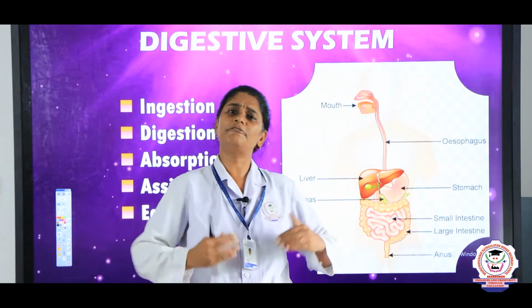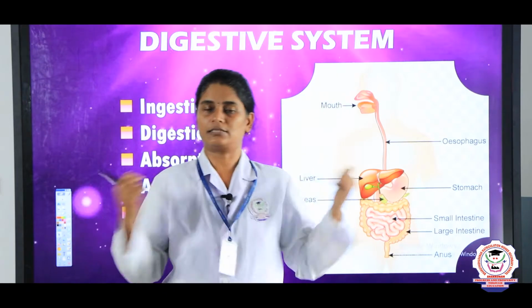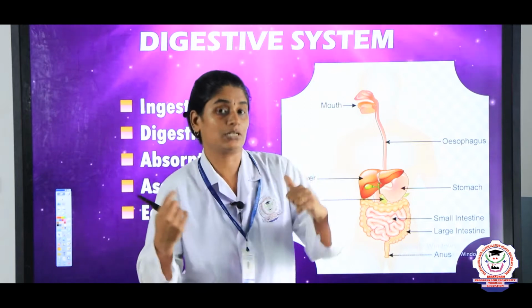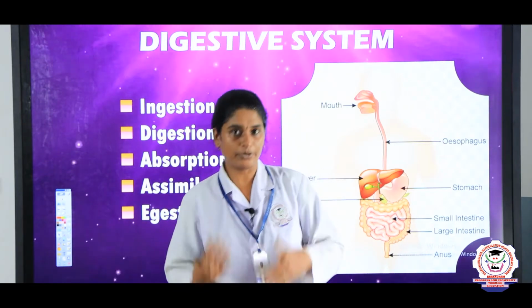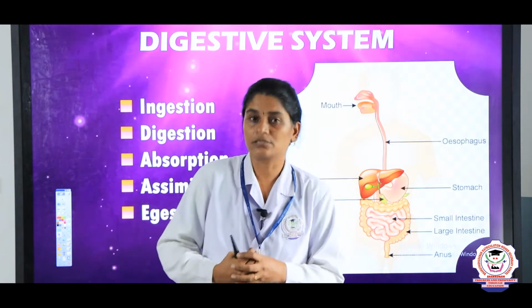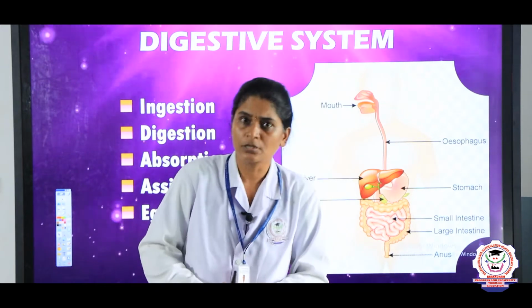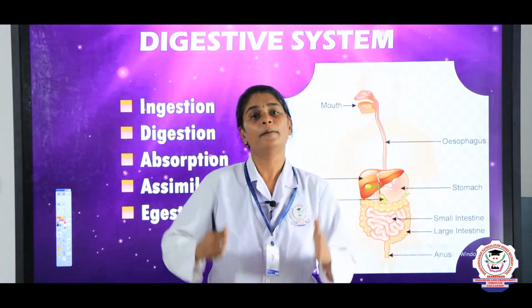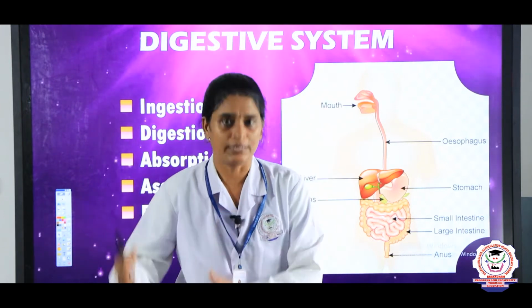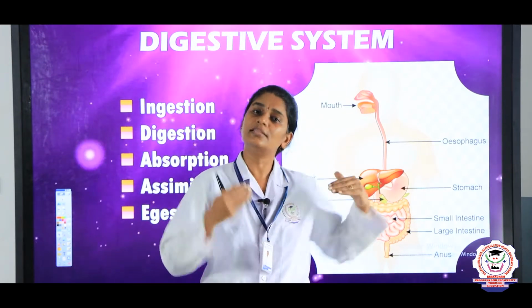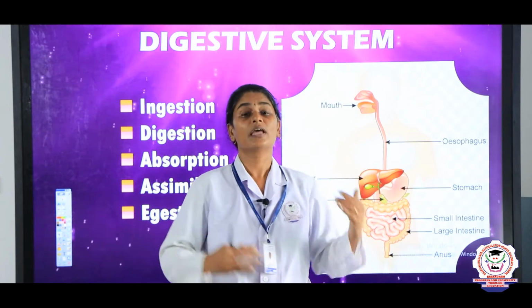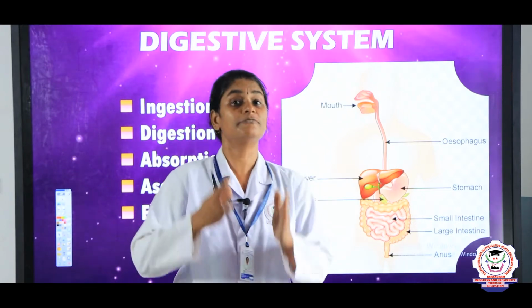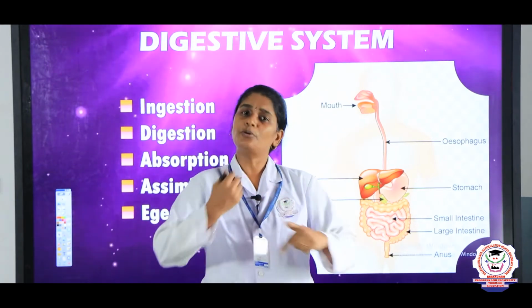We eat different kinds of food, isn't it? So, what are the foods that we eat? We drink milk, we eat fish, egg, potato, we eat rice, and of course, we eat some fatty foods and so on. These molecules need to be broken down into smaller particles, and thereby our digestive system ensures that the food is digested, and also that the digested food is absorbed into our body.